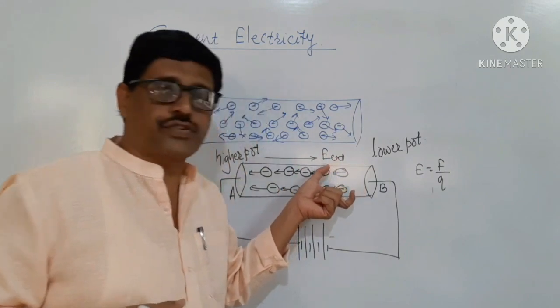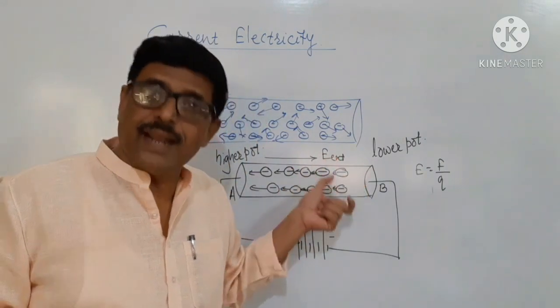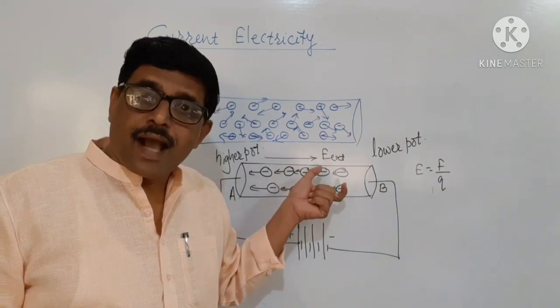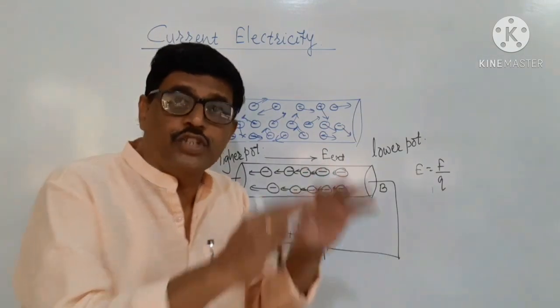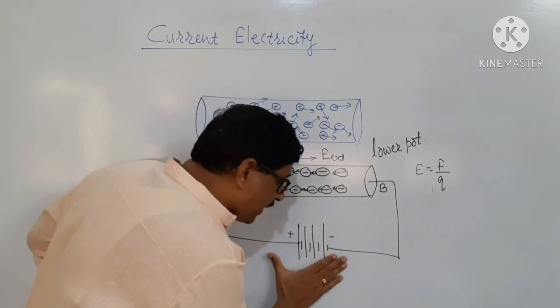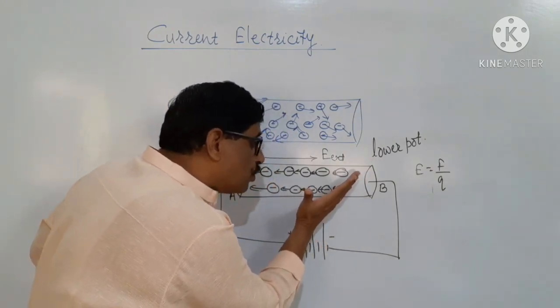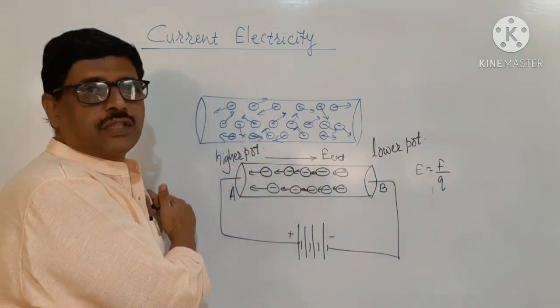And these free electrons are supplied with the energy which is given by the battery, and because of that they start to move towards the higher potential.